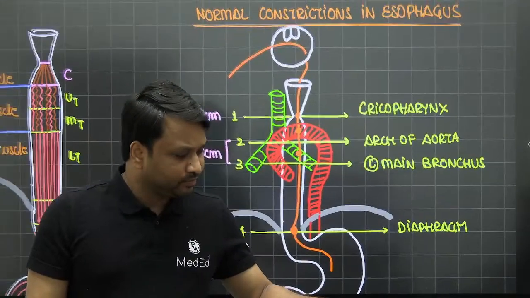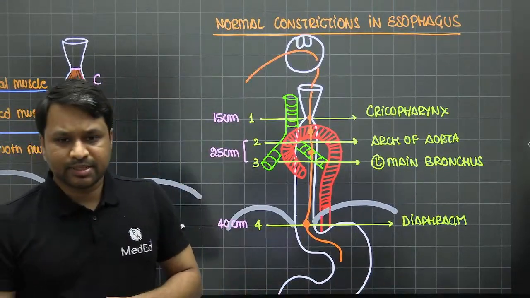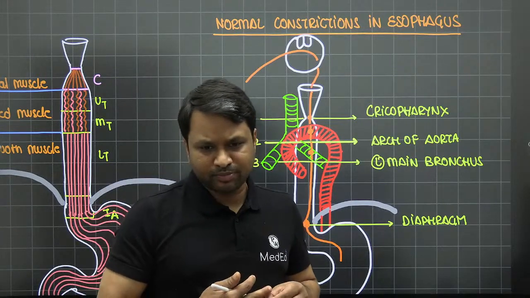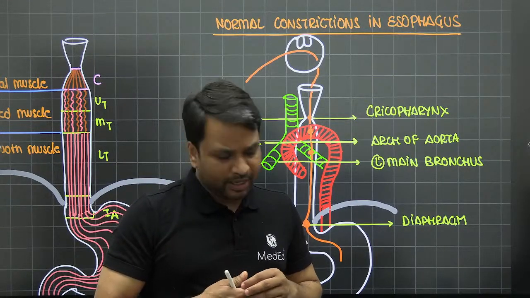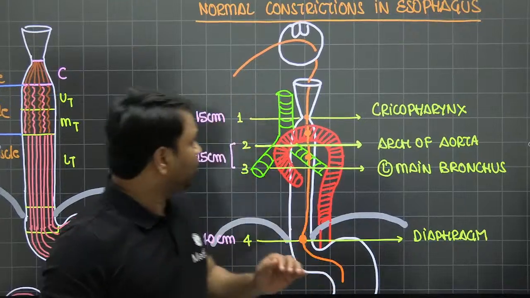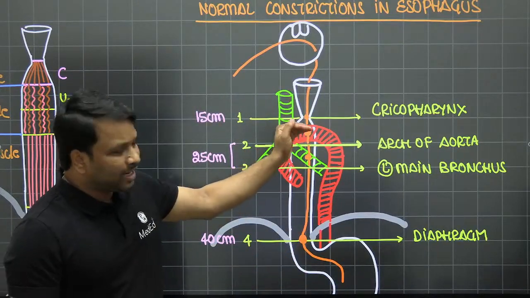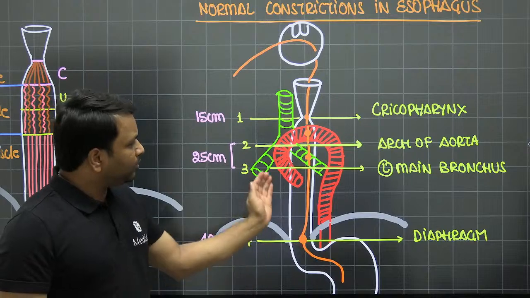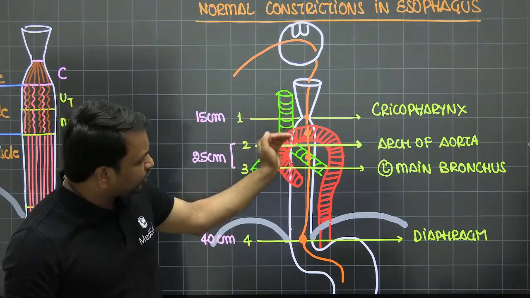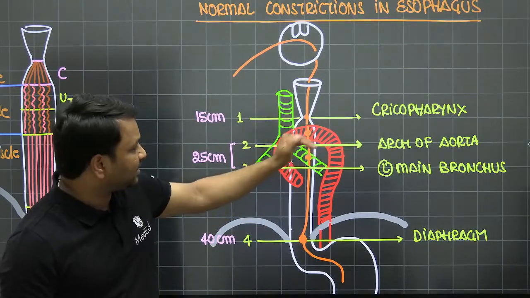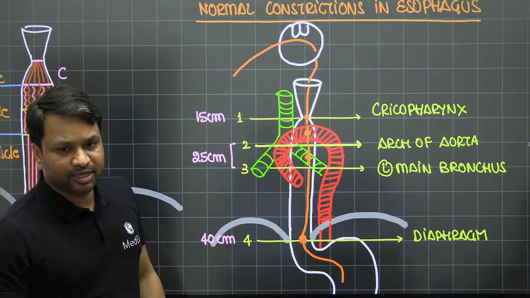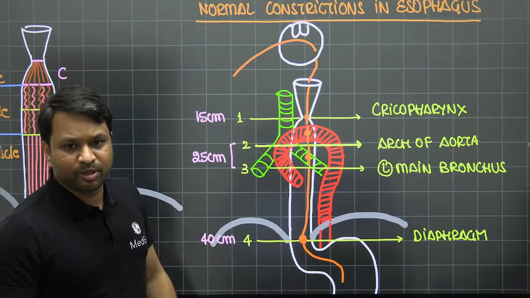Right? Okay. Somebody is asking what? What are you asking, beta? Sir, the constriction due to the left bronchus is below the one caused by aorta. Beta, the aorta will cause it above this, no? So the aortic constriction will come first, and after that the left main bronchus constriction will come, right? So the aorta is overriding this. So your arch of aorta, when it goes on top of the esophagus, that is where it is causing the constriction. The left main bronchus is below that. Okay? The left main bronchus is going to be below that.